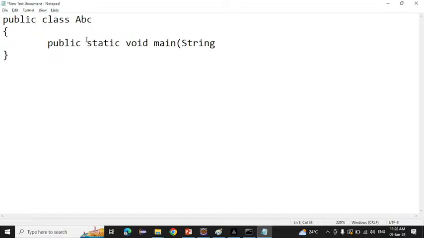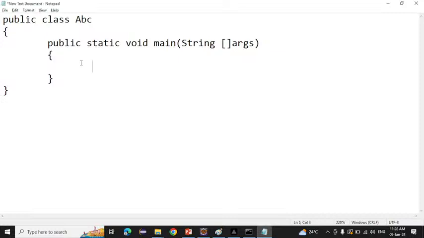T is a small here, S is a small, V is a small, M is a small. But String S is a capital. After that, sorry, okay, I'm opening the method, and I'm closing the method here. Okay, I open the class from here, I close the class here. I open the method here and I close the method here.